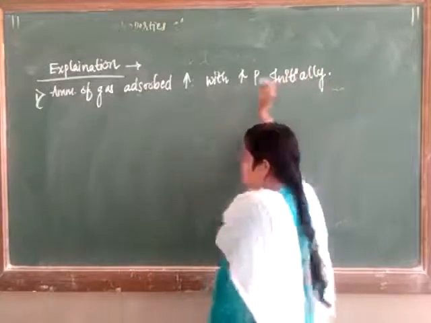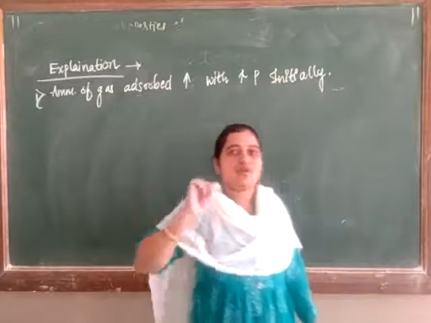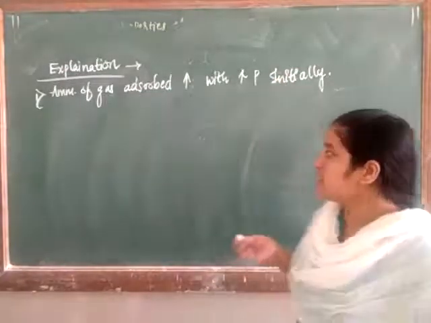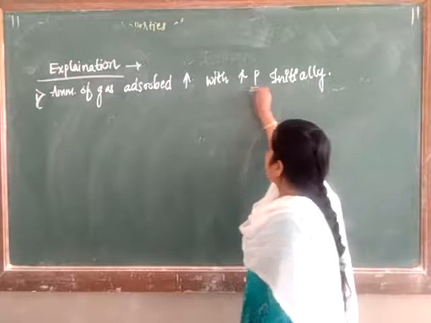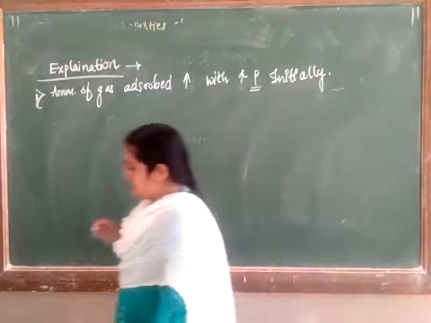Isn't it? It means first, the amount of gas adsorbed goes on increasing as the pressure also goes on increasing. This is the first point.